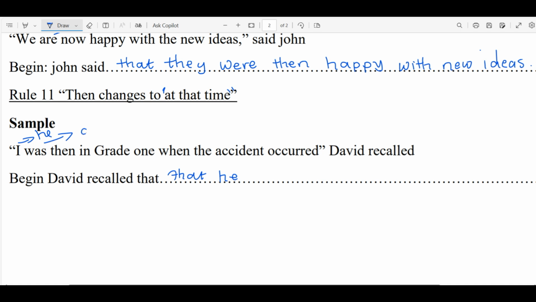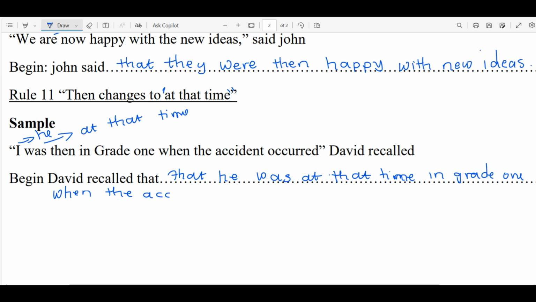Was changes to at that time. So say he was at that time in grade 1 when the accident occurred.